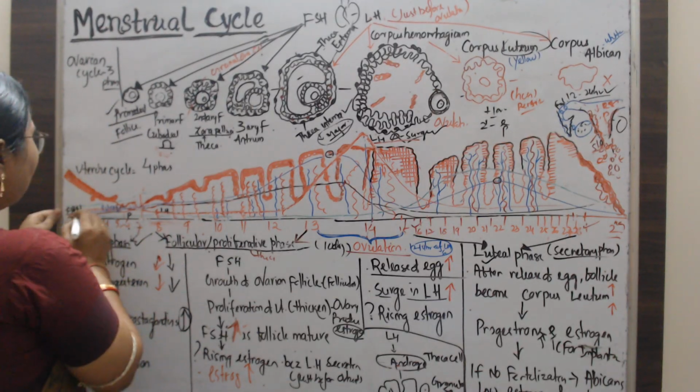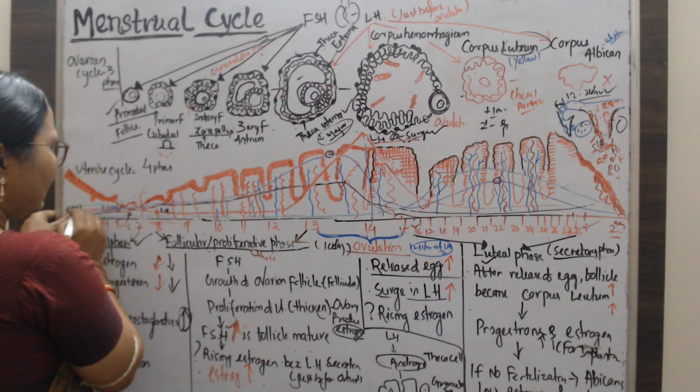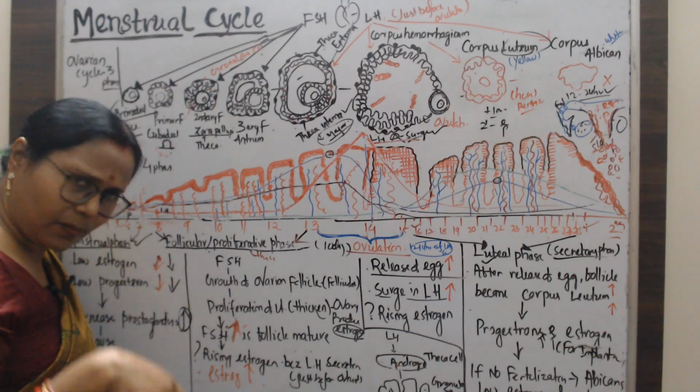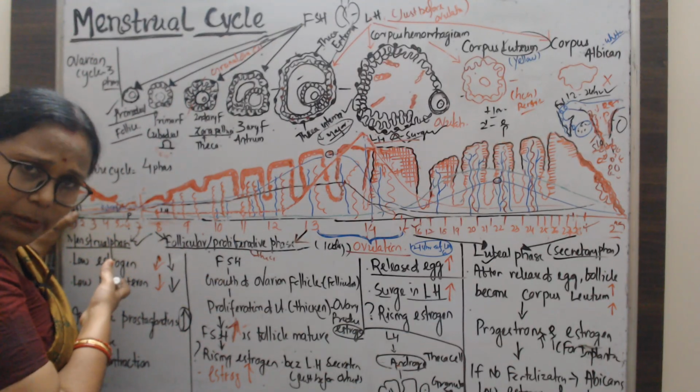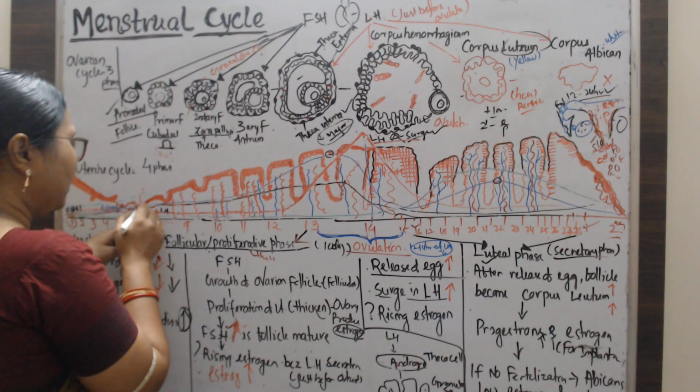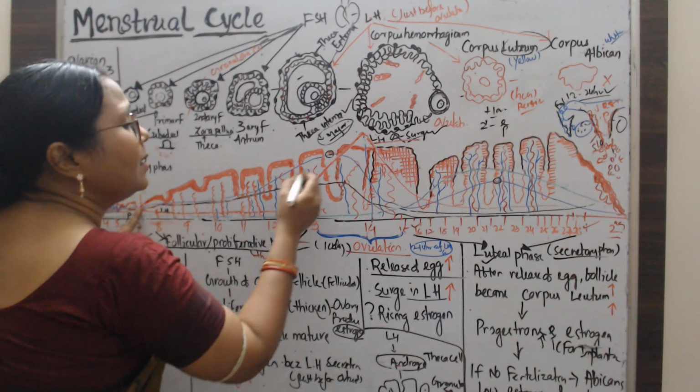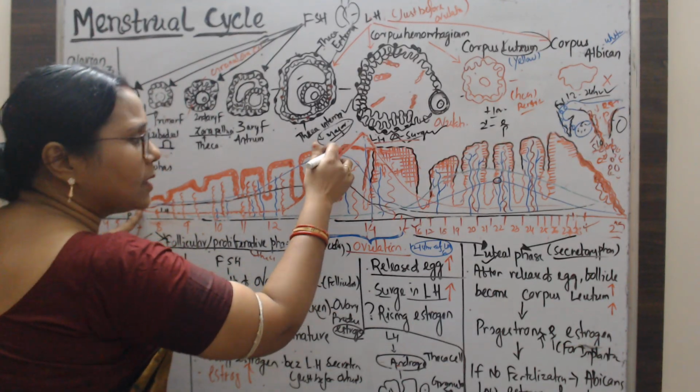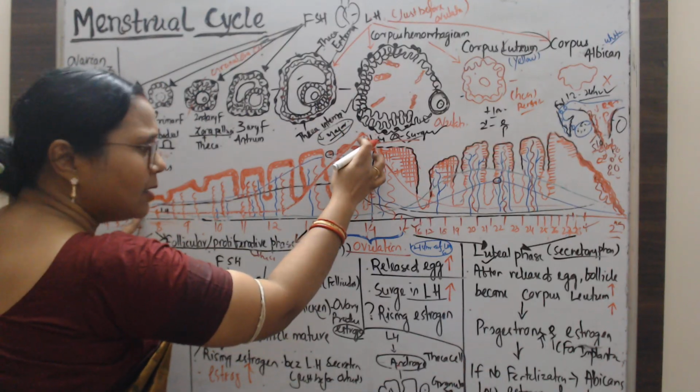Next, move to the estrogen level. Initially estrogen and progesterone fall. That's why bleeding starts. Then, as already discussed, the estrogen will increase, and at a certain point it will give the signal to the brain to secrete the luteinizing hormone.